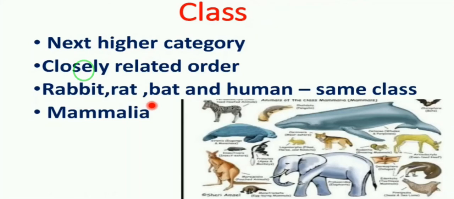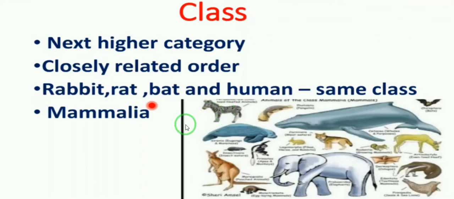The orders of different animals like rabbit, rat, bat and human possess some common features such as the presence of skin and mammary glands. Because of that, they come under the same class Mammalia. See all these pictures: whale, elephant, kangaroo, zebra. They have common features such as skin and mammary glands. Because of that, they come under the same class Mammalia.